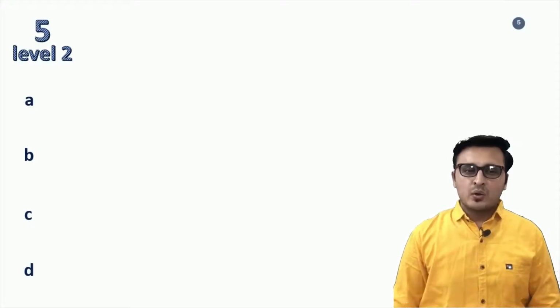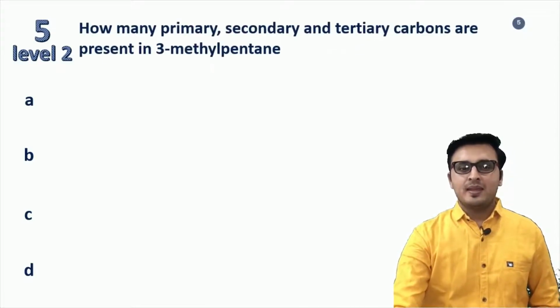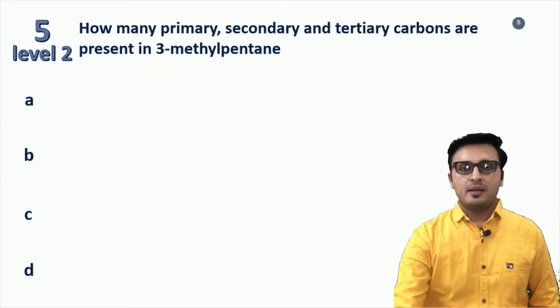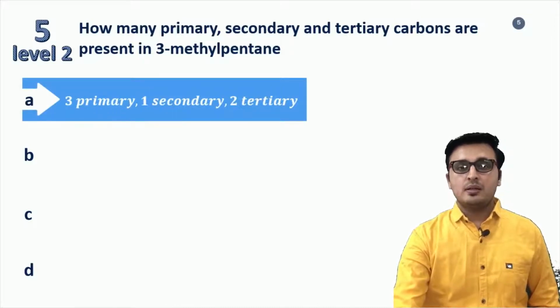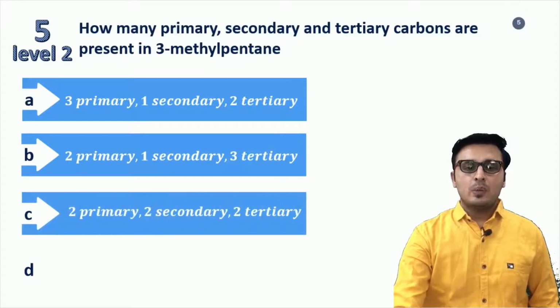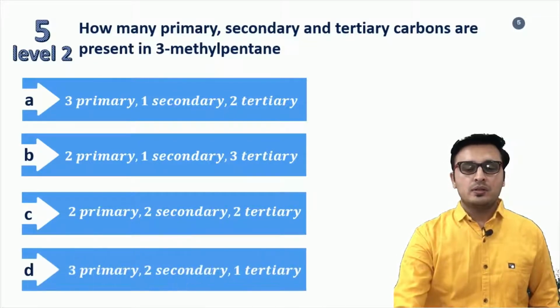Now presenting question number 5, level 2, and the question is: how many primary, secondary, tertiary carbons are present in 3-methyl pentane? Option A, 3 primary, 1 secondary, 2 tertiary. Option B, 2 primary, 1 secondary, 3 tertiary. Option C, 2 primary, 2 secondary, 2 tertiary. And option D, 3 primary, 2 secondary and 1 tertiary.